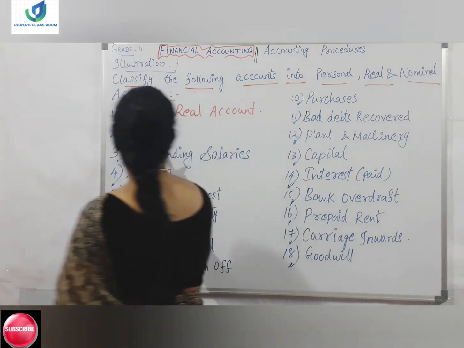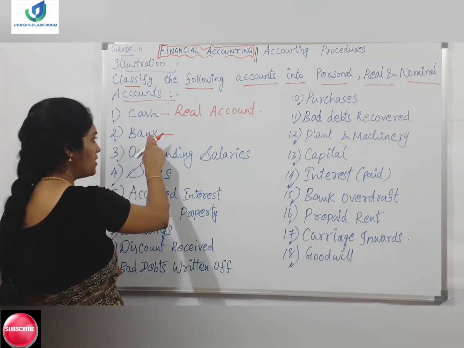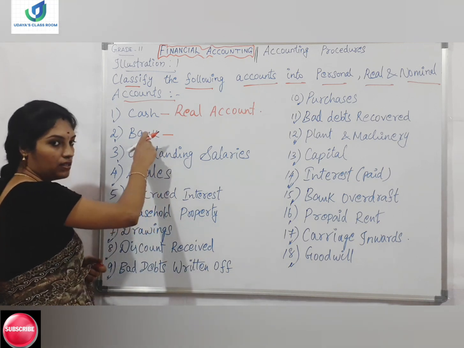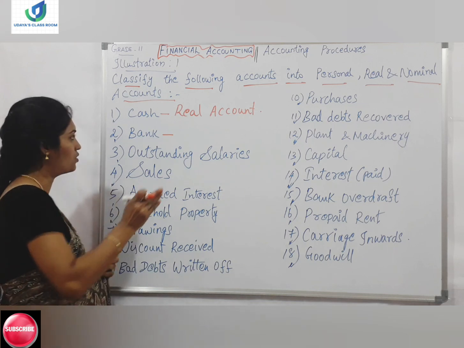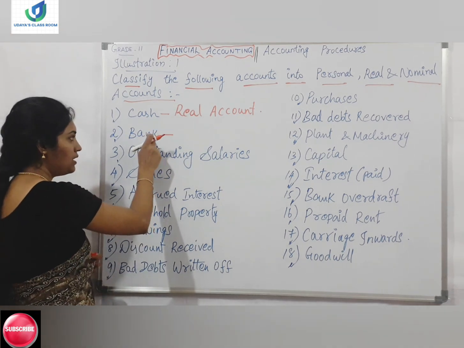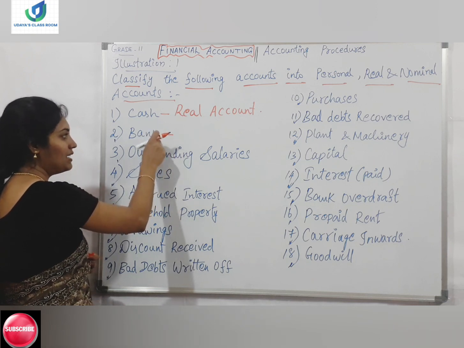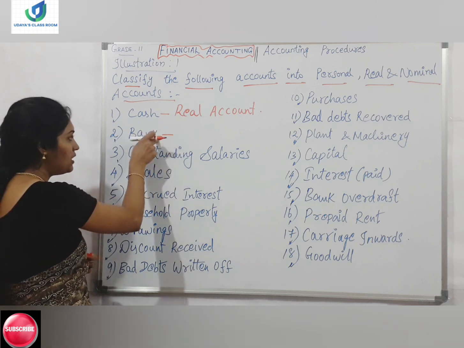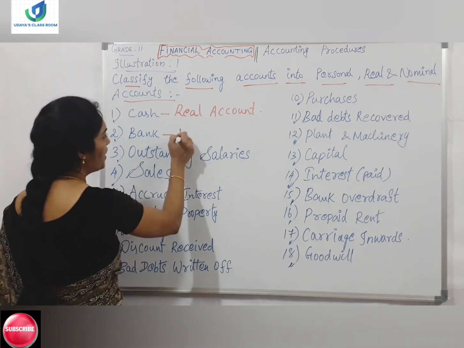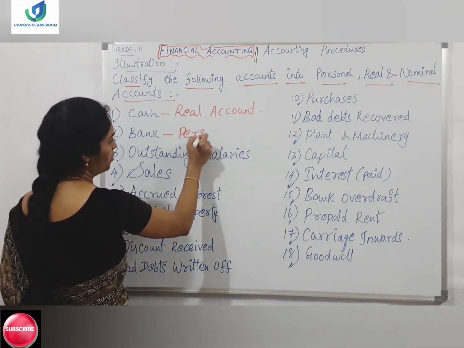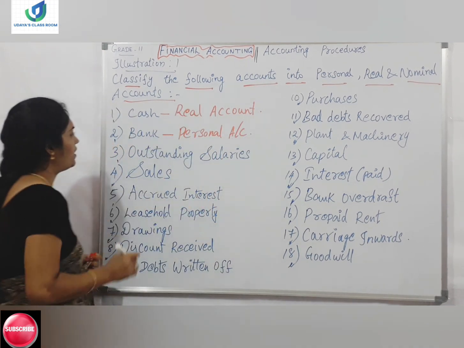Here they have given only bank. So it is not a bank balance, it is a bank. It could be IDBI bank or any other bank like IOB. So if it is bank balance, we have to understand it is a real account. If it is a bank institution, it is a personal account. Hope you are clear with this term. I am writing it as a personal account.